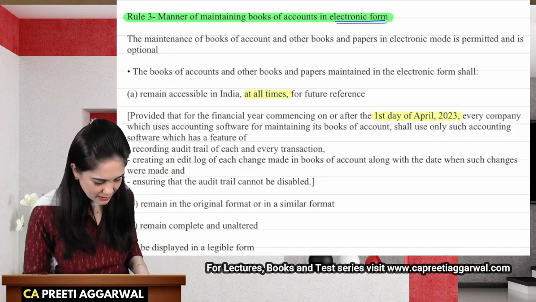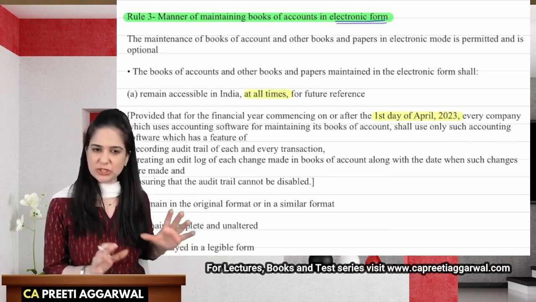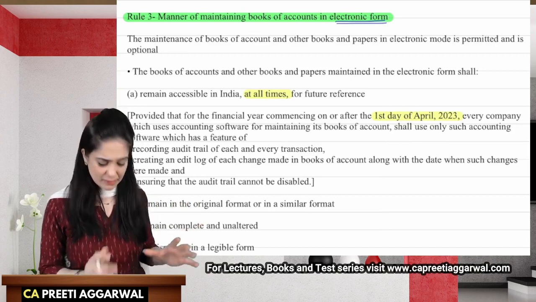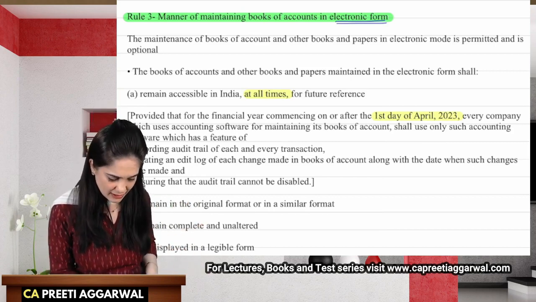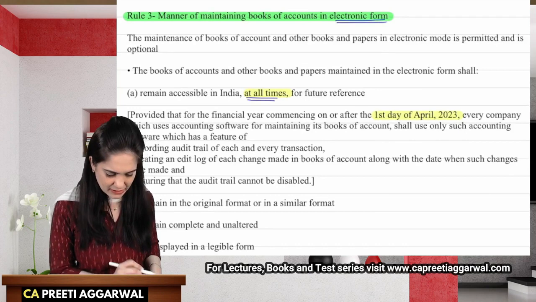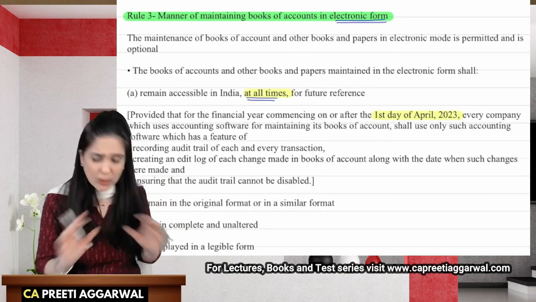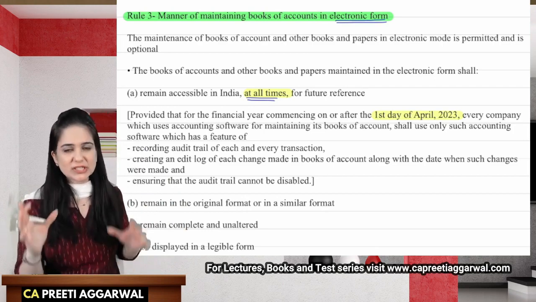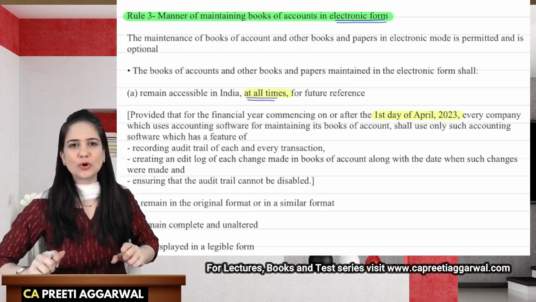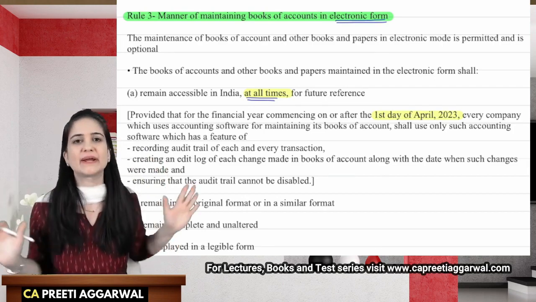That is the amendment made. See, earlier also the provisions were that they must remain accessible in India, but they have added "at all times". So it must remain accessible in India at all times for future reference. So they're just assuring that you don't just store the data and forget about it.